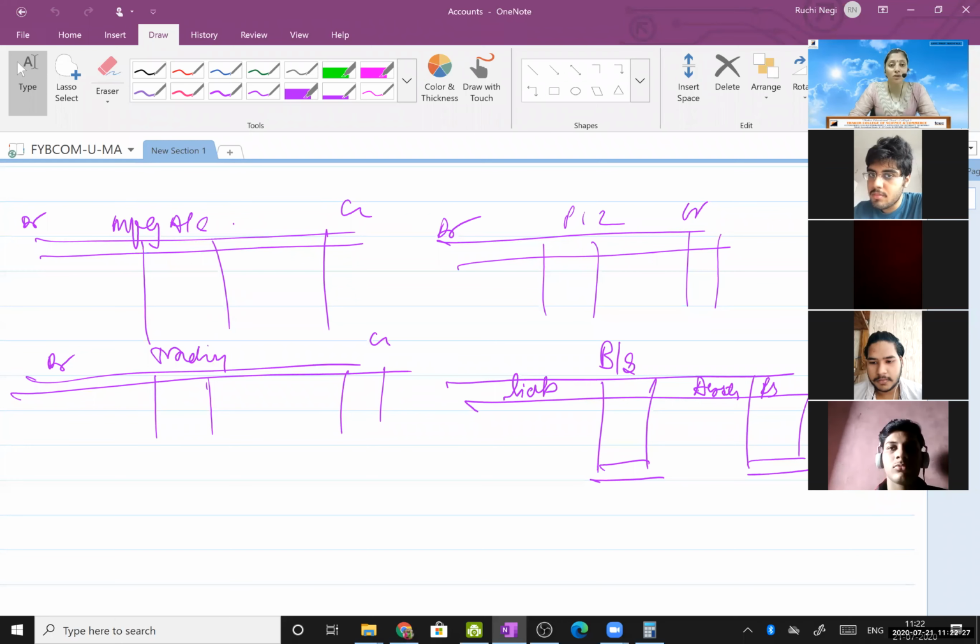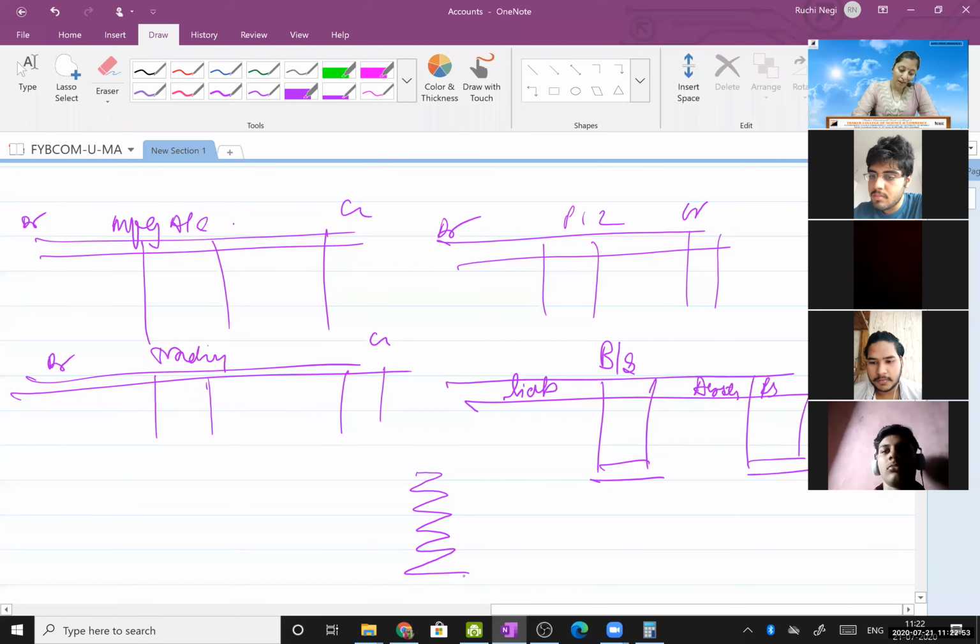They don't know the golden rules of accounting: debit what comes in, credit what goes out, debit the expenses, credit the incomes. They don't know these golden rules. But still, even a commerce graduate does MBA, even a science graduate does MBA, even an engineering student does MBA. So what is the point in common? Now an MBA from science background will never understand these things. Obviously, he will never understand.